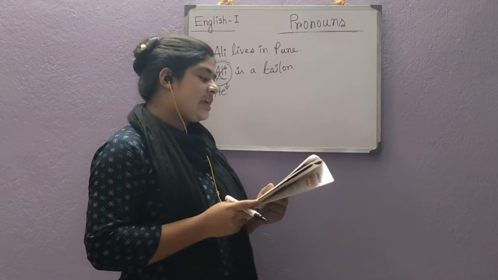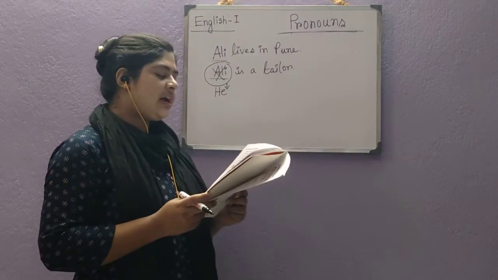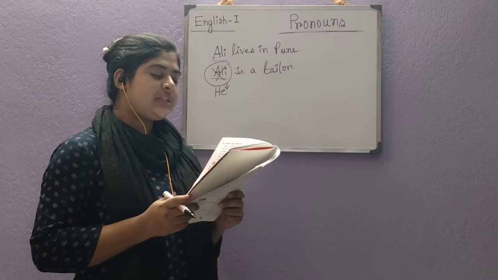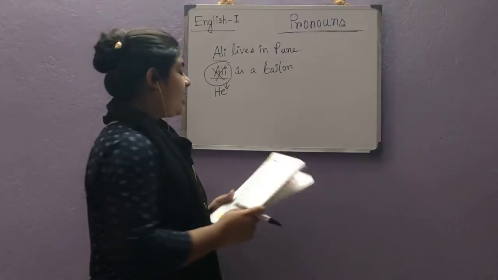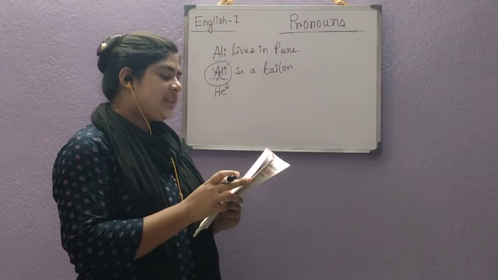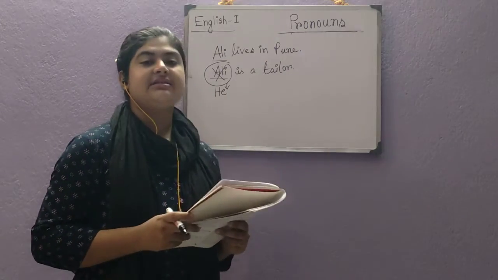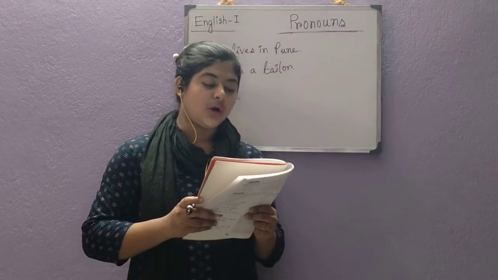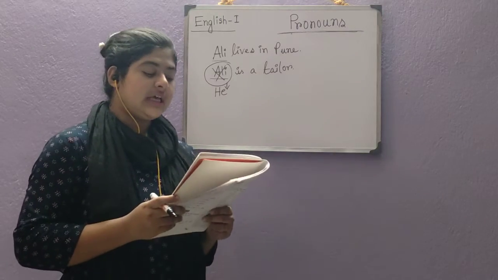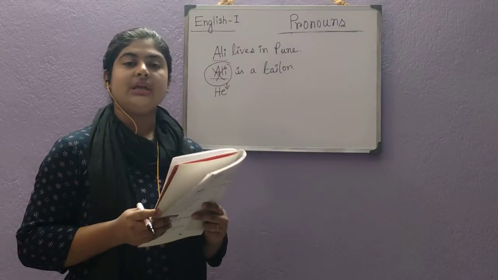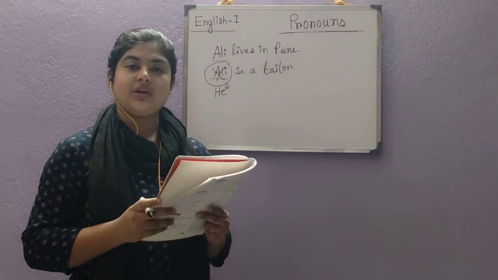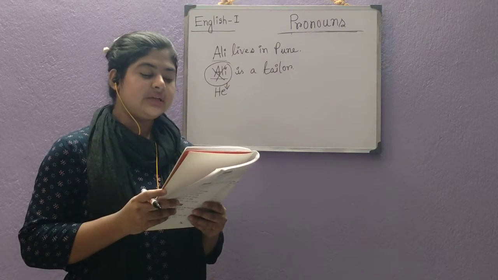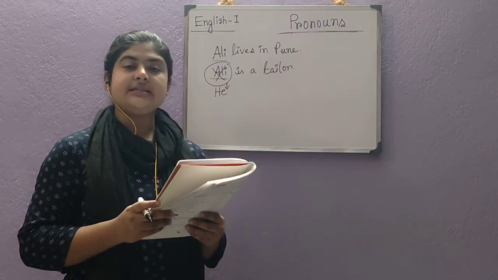Okay. Now we will read the next sentence. Shita sang sweetly. Shita is here. As I have told, we should not repeatedly use the noun, that means the naming word, and we have to use a pronoun instead. So it will be Shita sang sweetly, and she is here.